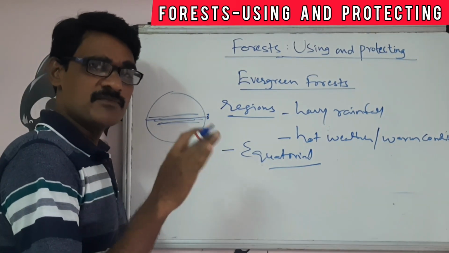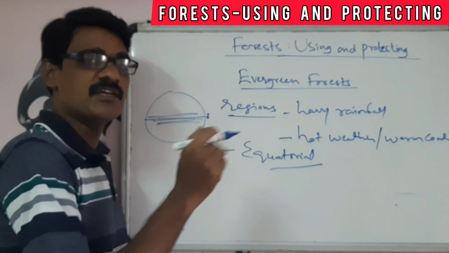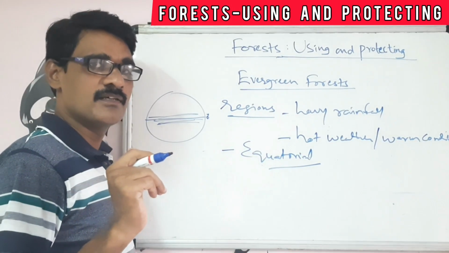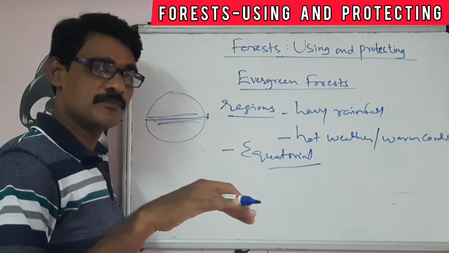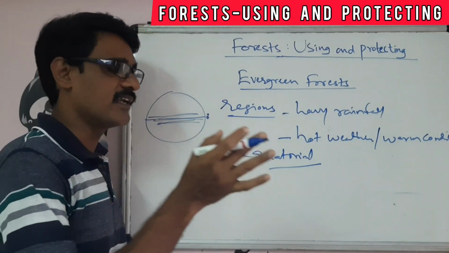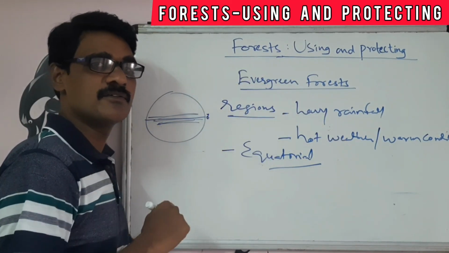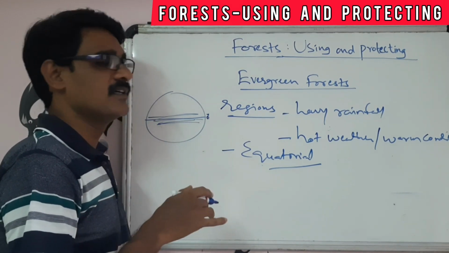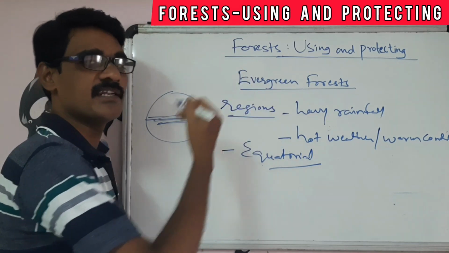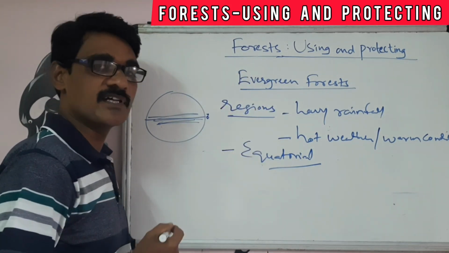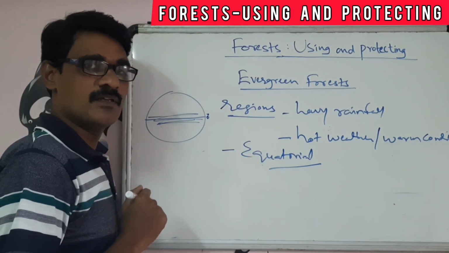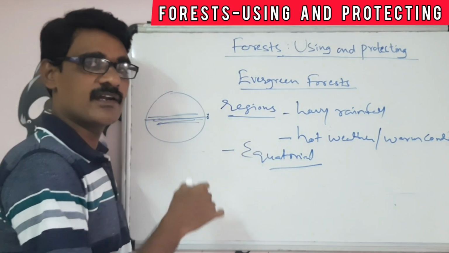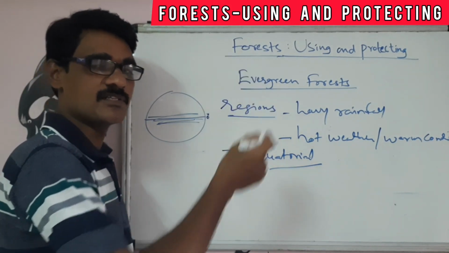So sometimes some trees are shedding their leaves and the other trees are in a green position, and another time the next trees are shedding their leaves while the previous trees are in green condition. So finally, throughout the year the forest remains green. So these are called the evergreen forest. We have them in the equatorial region and in India, like Kerala and Andamans also.